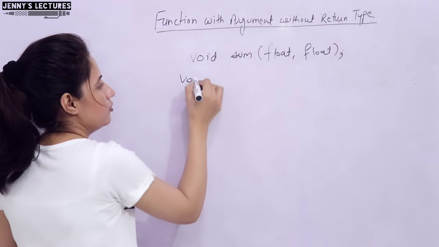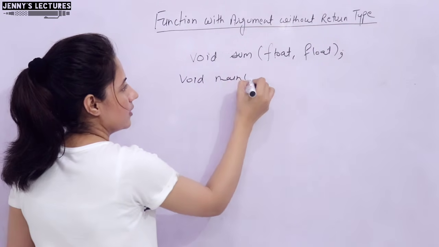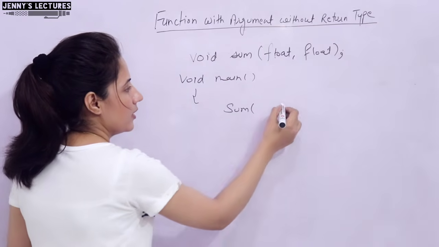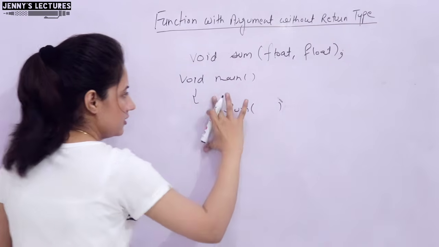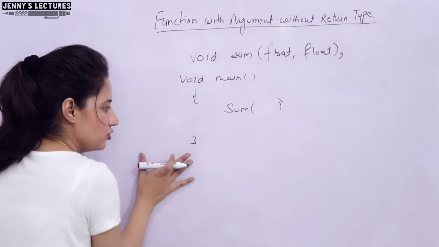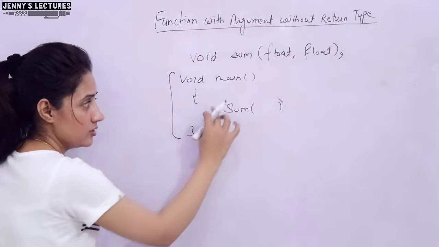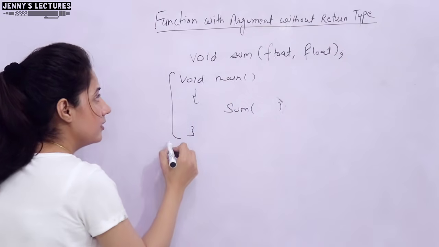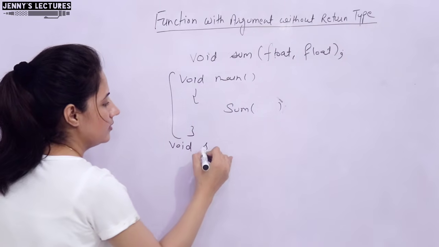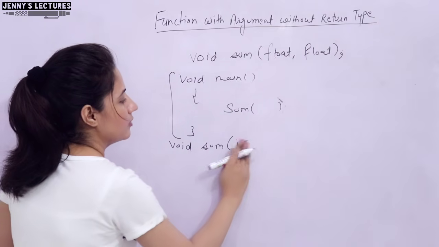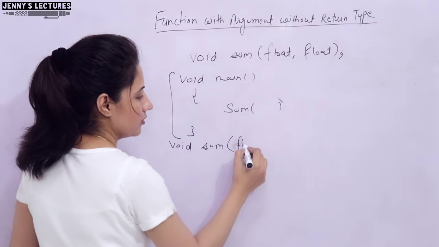Now, suppose in the main function I am calling sum, and this thing we will discuss later. First of all, let me write down the definition part here. This code we will write down later. So, I am writing here in the definition, return type is the same, sum, and here, sorry, it should be float and float.